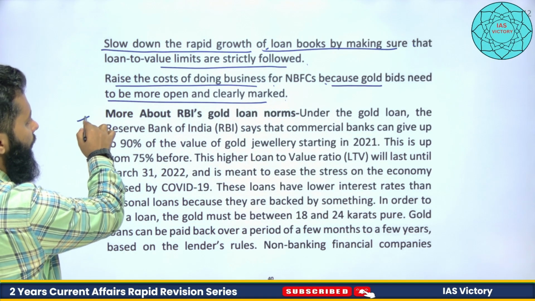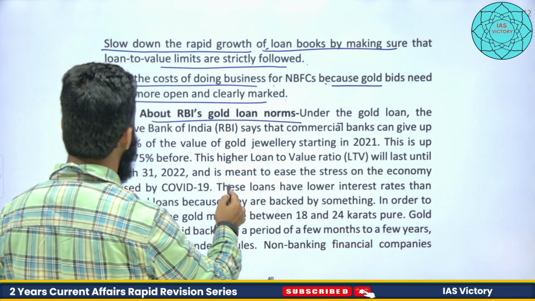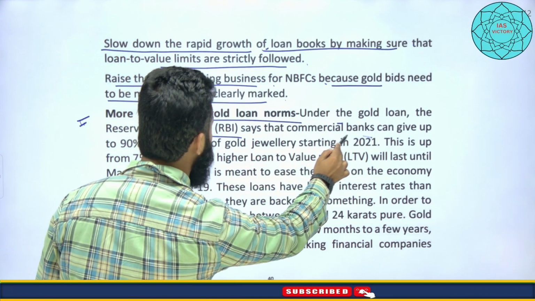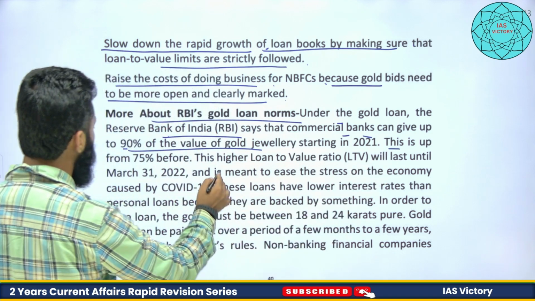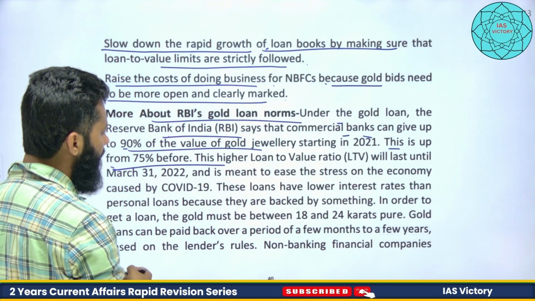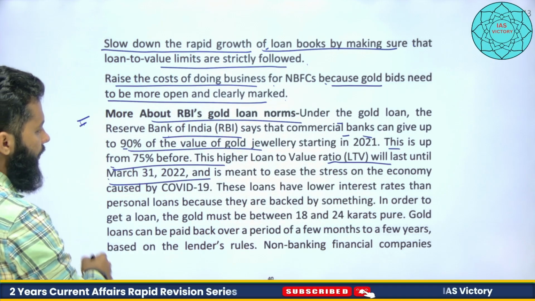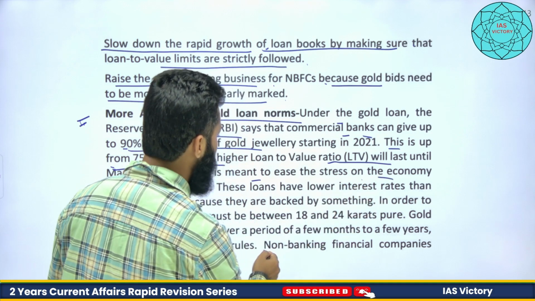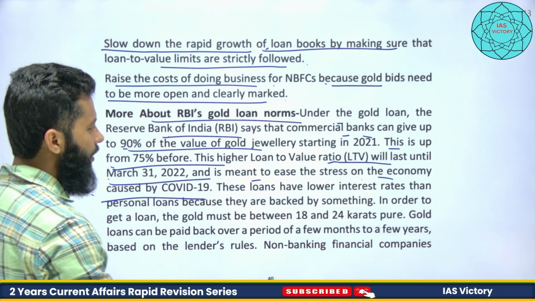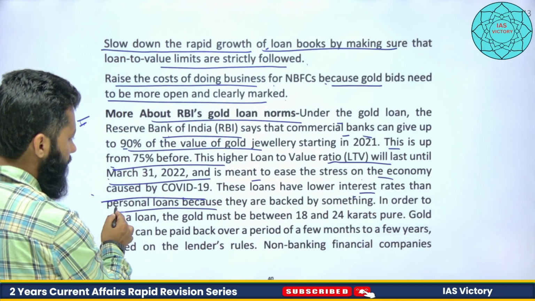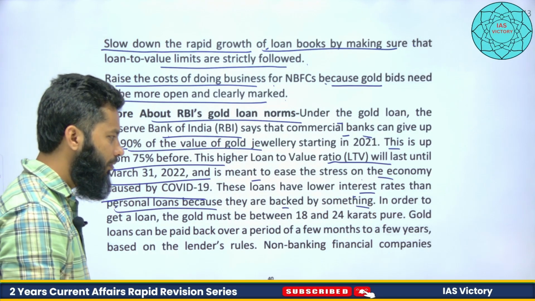Now, more about RBI gold loan norms. If you can see, under the gold loan, the Reserve Bank of India says that commercial banks can give up to 90% of the value, because it is a commercial bank. This is up from 75% before. The higher loan value will last until March 31st, 2022, and is meant to ease the stress on the economy caused by COVID-19, right? Now, these loans have lower interest rates than personal loans, because they are backed by something. So at least you have given some collateral, so you will have a lower interest rate here.